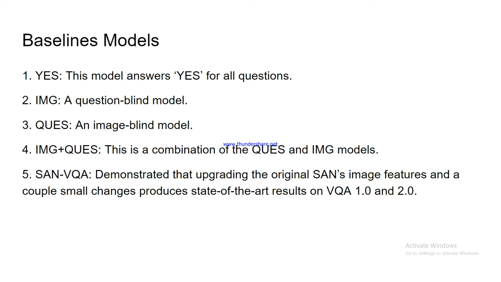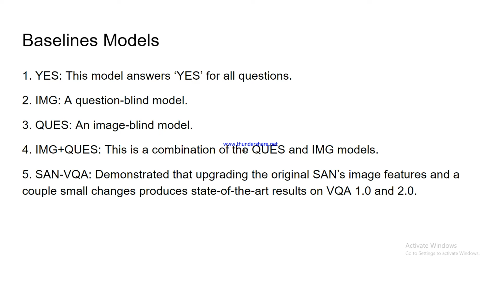Then at the final layer, this MLP is used with one hidden layer of 1024 units with a softmax output layer for everything. The next model is IMG plus QUESTION, in which the answer is generated from the image as well as from the question.